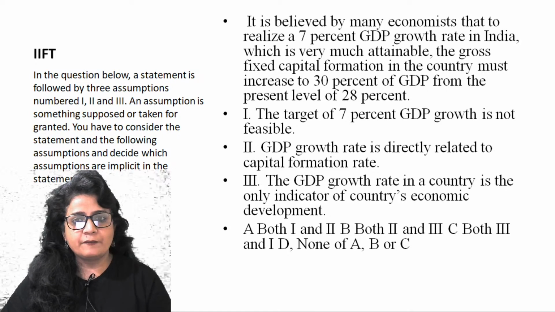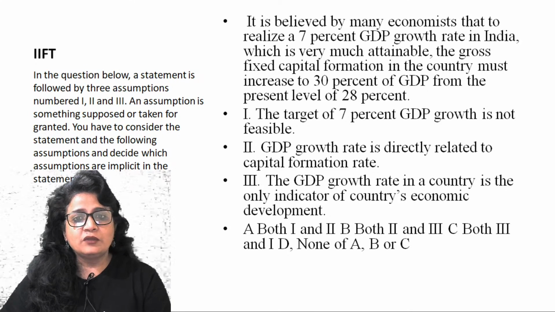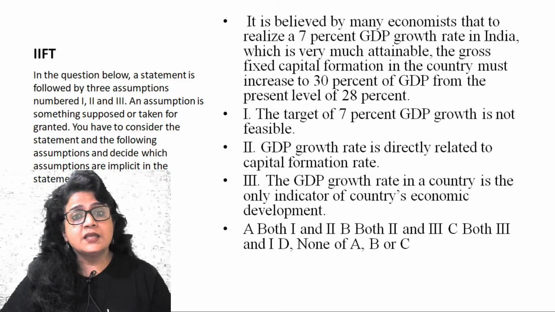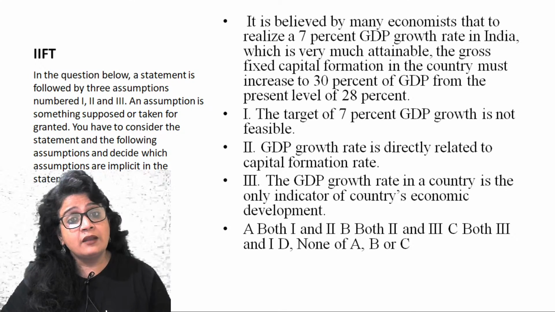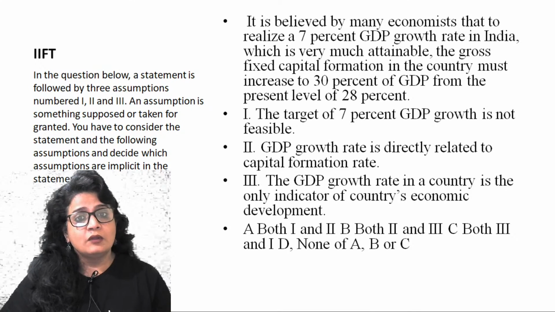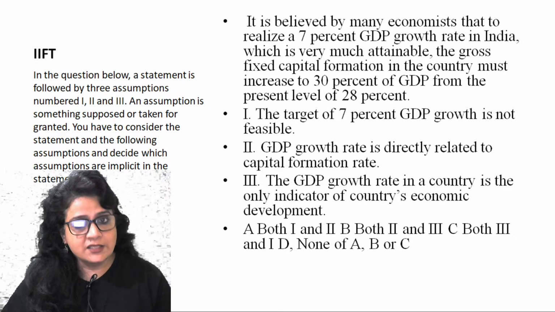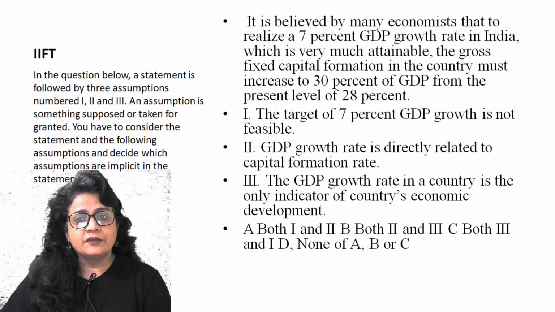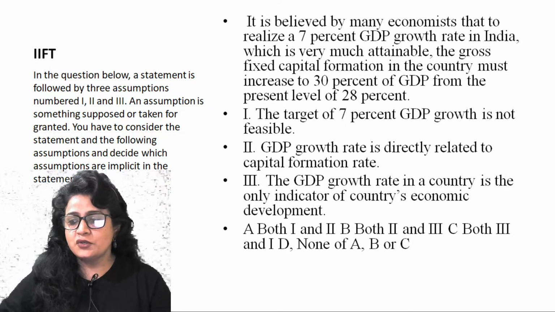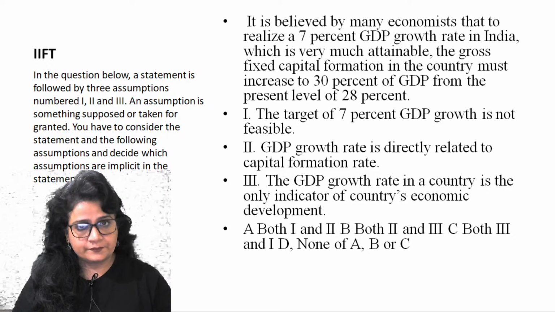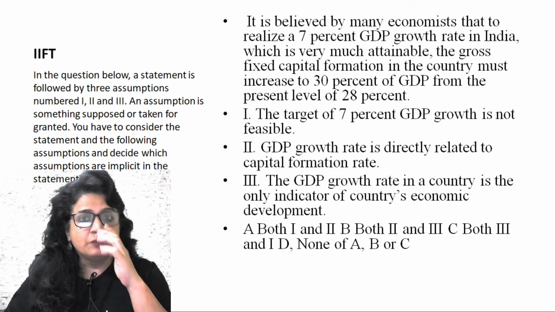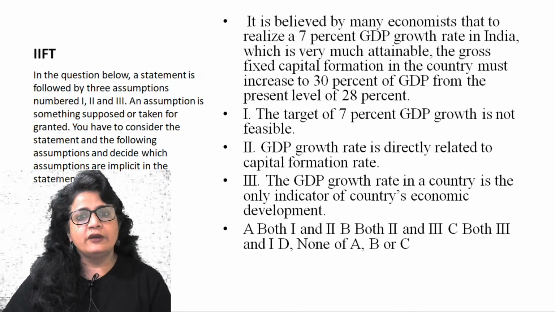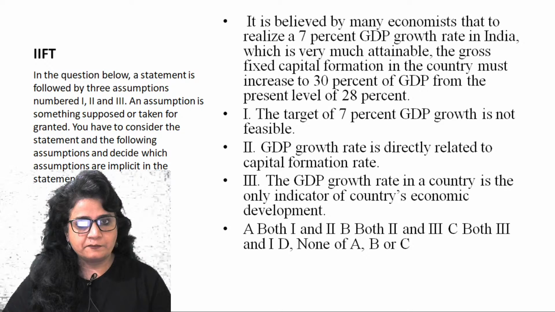Look at the first statement. The target of 7% GDP growth is not feasible. It is very much against the author's essence. He says which is very much attainable. It means इसको attain किया जा सकता है, इसको accomplish किया जा सकता है. So first is not the answer. GDP growth rate is directly related to capital formation rate. Now most of you would assume this is going to be the assumption, right? And this is where the examiner is going to play with your perception.